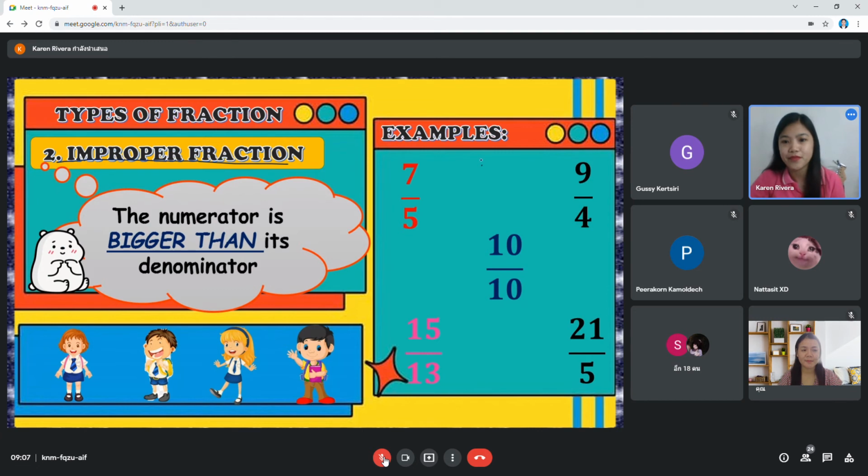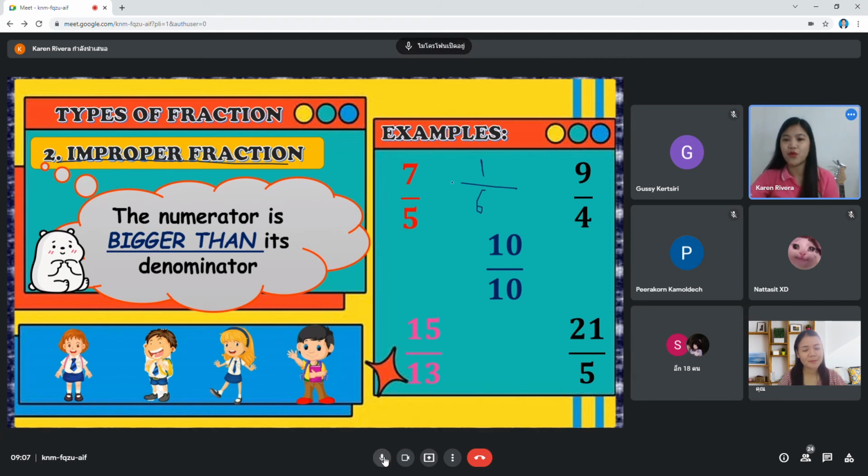Now, 1 over 6. Is it an improper fraction? Yes or no? Group 2, 1 over 6. Is it improper?